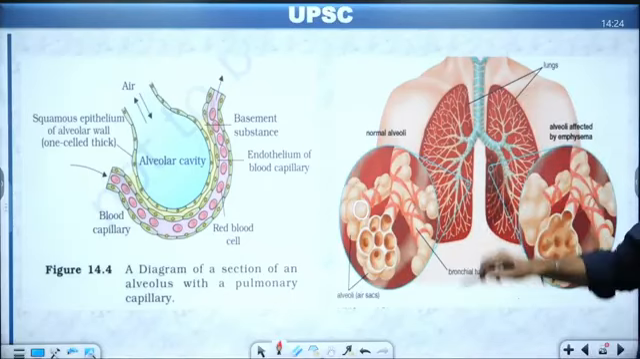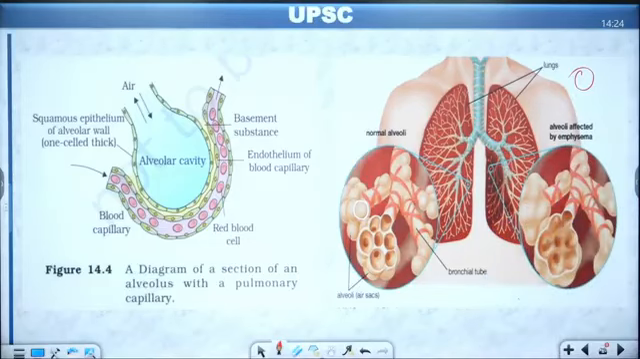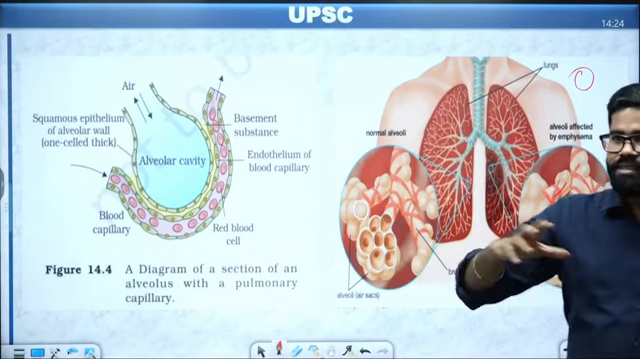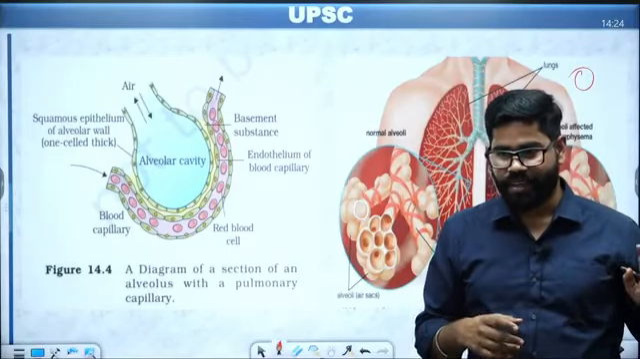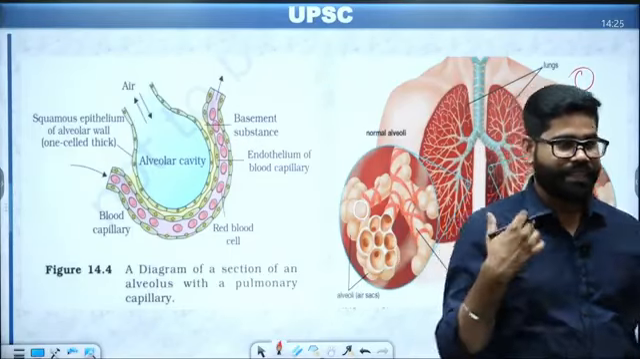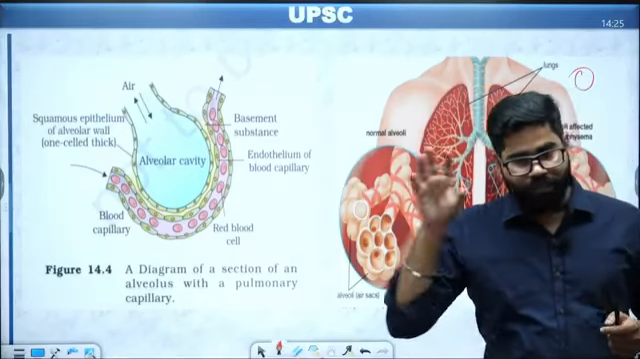So alveoli is a spherical structure. It is just like a sac, a balloon-like structure. You can see these are the bronchial tubes. The bronchial tubes are giving rise to many of these structures. So it's not that our lungs is an empty space in which we are simply filling air and then it is coming out.